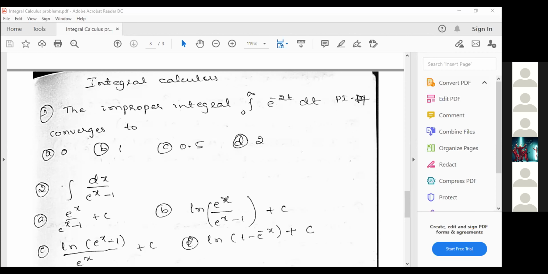Any idea? Substitute e power x as x, sir. x you can't take; you should take some other variable if you want to use substitution.